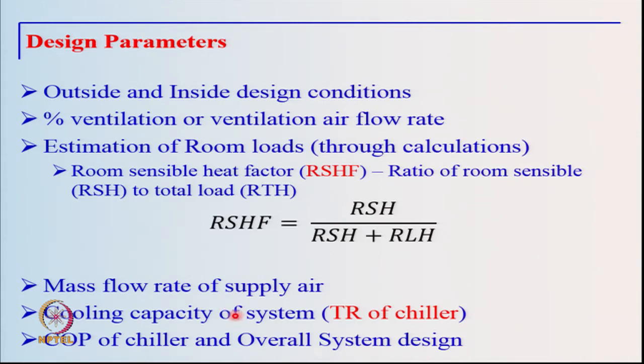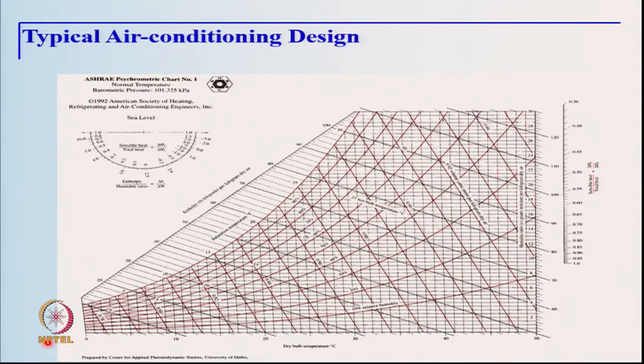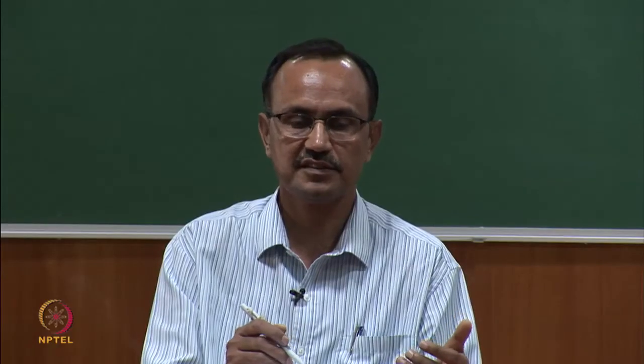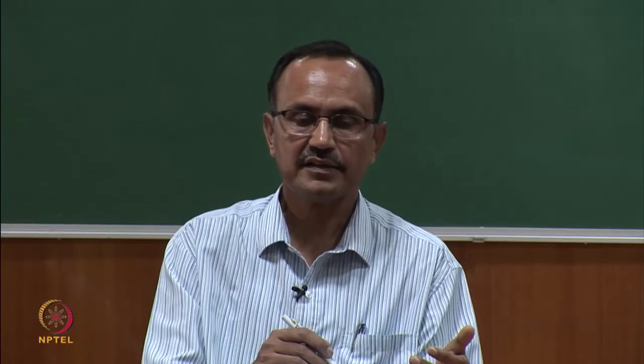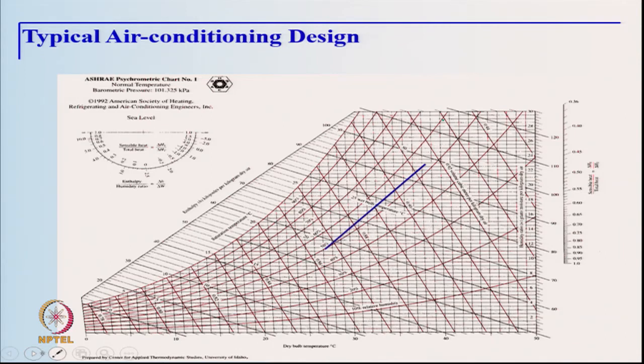Another parameter which is important from the design perspective is what cooling capacity I should select for my system design, which is typically the tonnage of the central plant I am designing the system for. And then from the energy efficiency point of view, we have to look at the coefficient of performance of the chiller and the energy efficiency of the complete system.